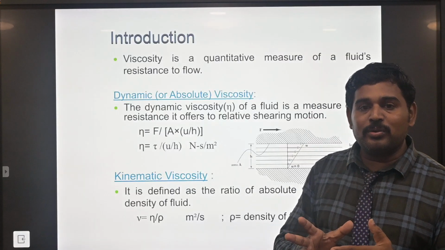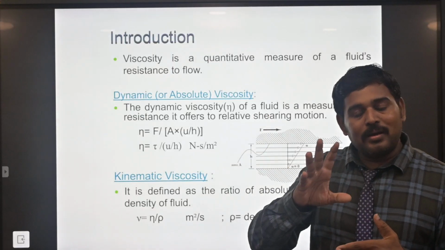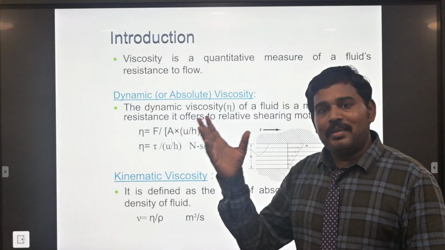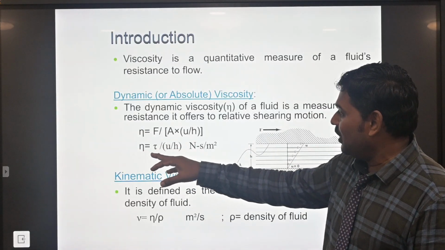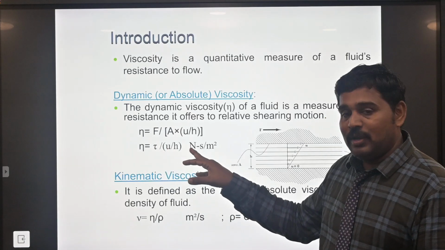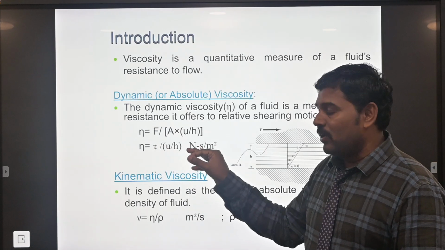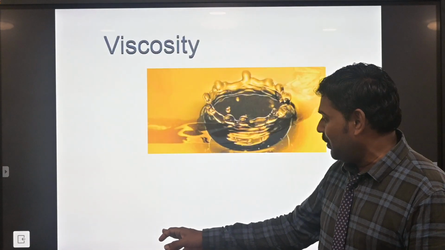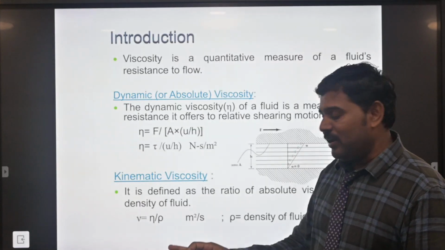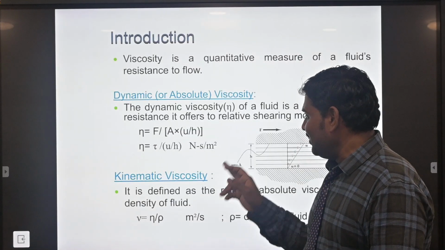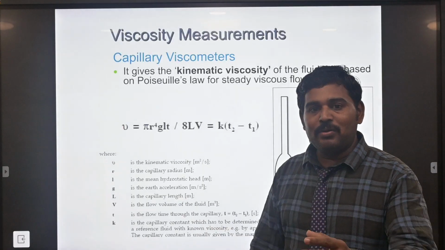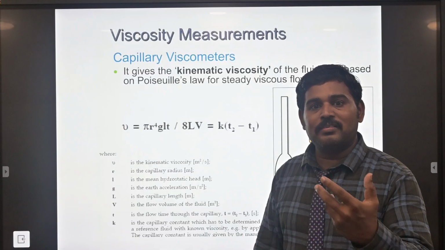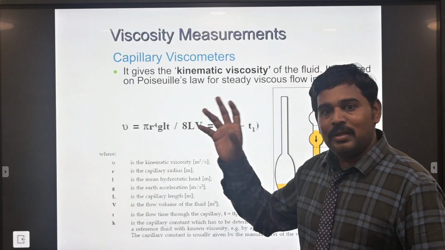The liquid flows from one point to another, considered through a cylinder, under the flow of inside pressure or outside pressure. So eta equals F by A into v by h, and the unit of the coefficient of viscosity is newton seconds per meter squared. Second, the kinematic viscosity: nu equals eta by rho, in meter squared per second. Rho means the density of the fluid. The liquid flows according to its density, like water, kerosene or petrol.